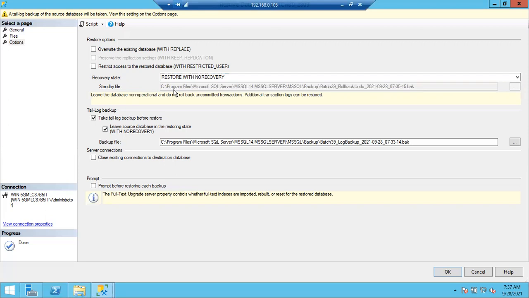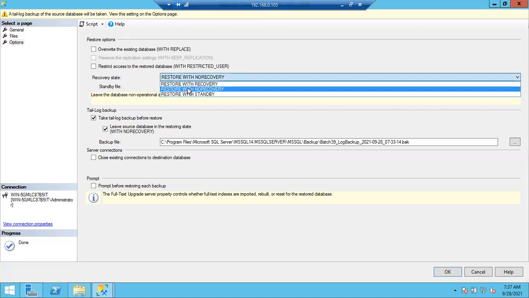You cannot access the database, but you can restore further backups. If your database is in restoring state, you cannot access the data. The main important advantage is that you can restore further backups. So this is how restore with no recovery works.